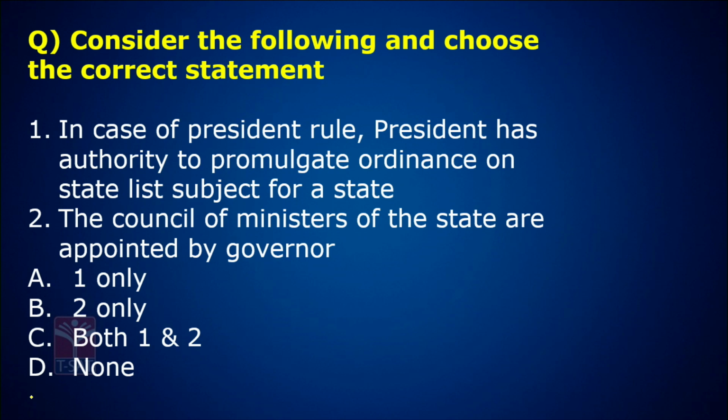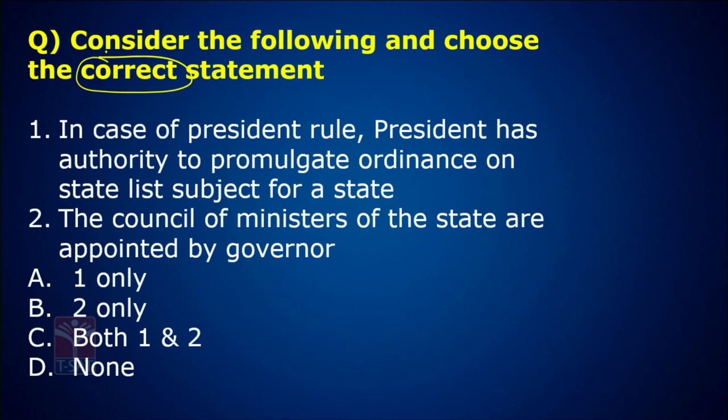Next question. Consider the following and choose the correct statement. Okay, now, correct statement. In case of the President's rule, the President has the authority to promulgate an ordinance on the state list subjects for a state. The Council of Ministers of the state are appointed by the Governor. Now look at the screen.